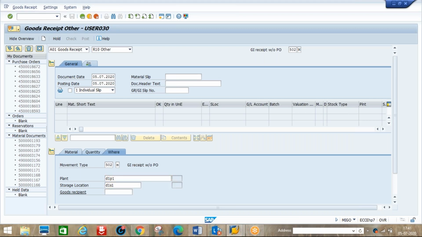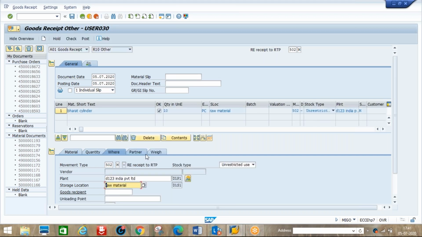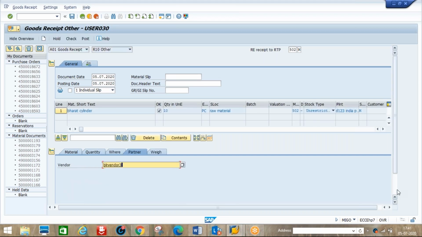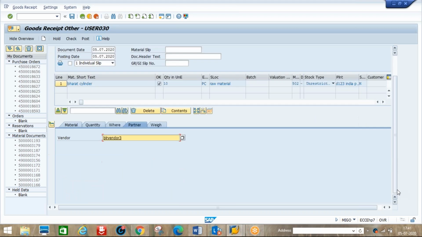When I enter here, the vendor will be asked, which vendor we are sending this to. We need to enter the vendor here, Bangalore vendor 3. So 10 pieces, item okay.